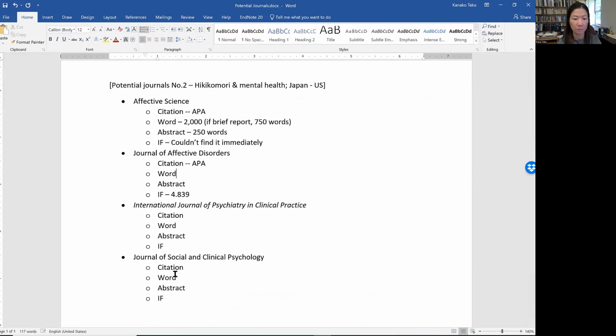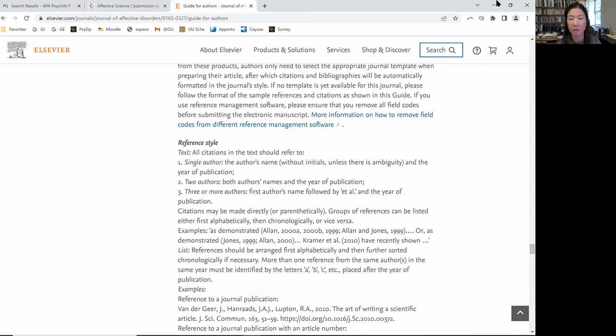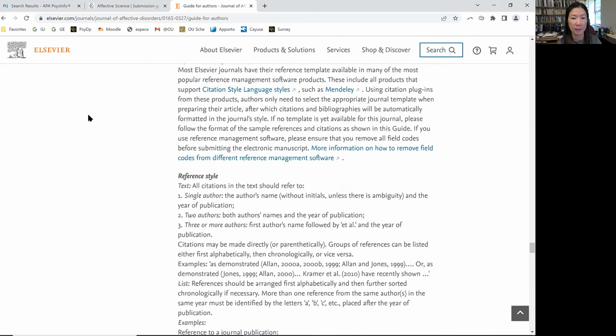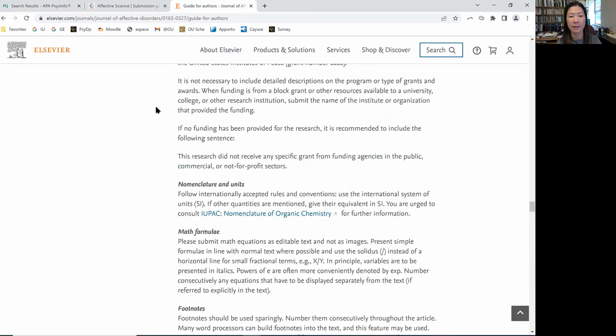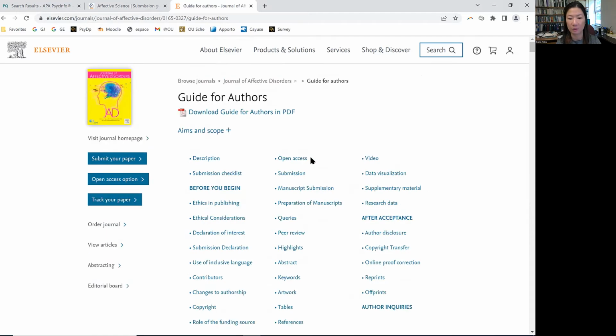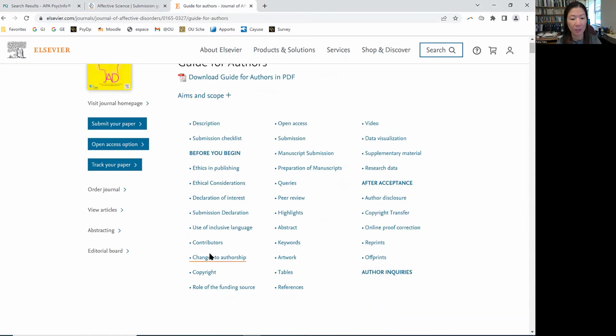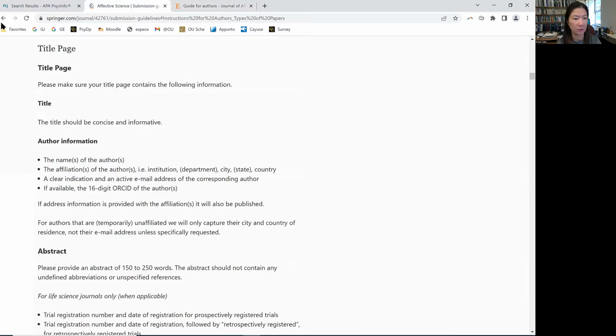APA style, word count. Oh, and then for the abstract, there was nothing. And then what else? Page limit. So I have to go back again. Whenever I could not find it immediately, I usually found it here. Oops.